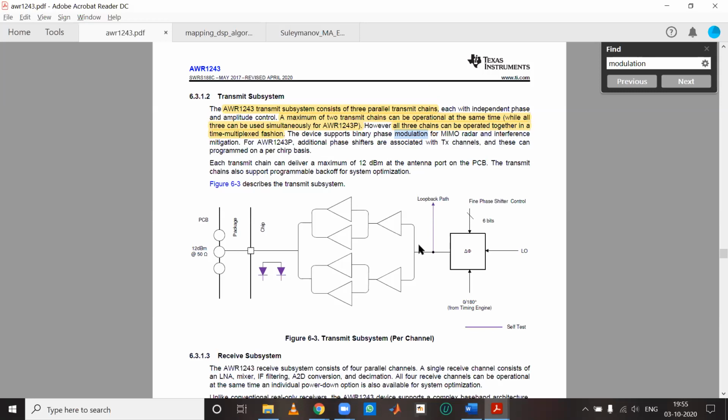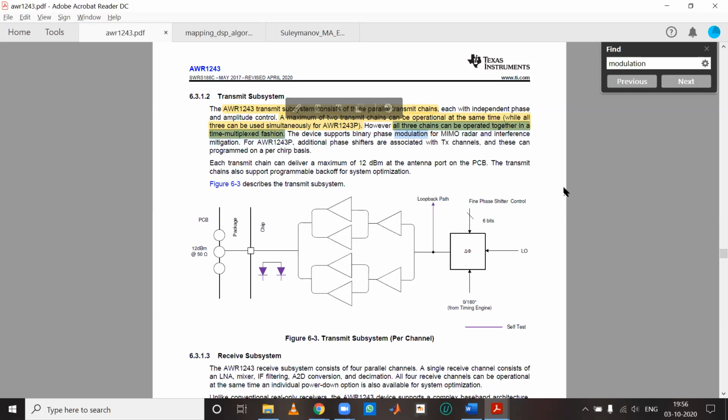So your angular resolution depends on that also, no? Yes, sir. We took it as lambda by 2. Okay, lambda by 2 is the best case actually. Lambda by 2 is very close, no? Yes, sir. At high frequency, your lambda will be in millimeters, so even lambda by 2 is very close.